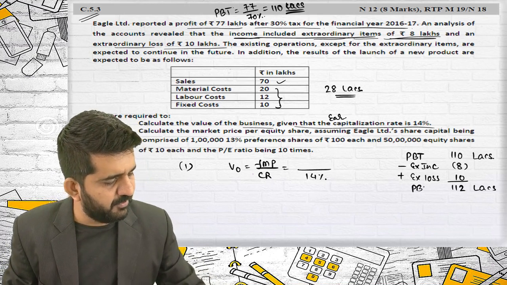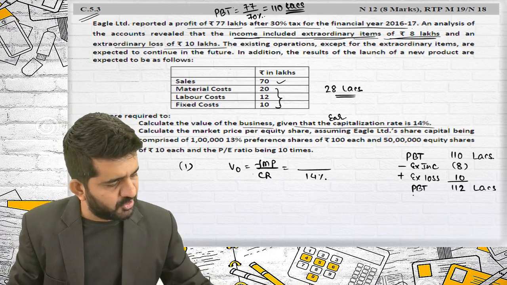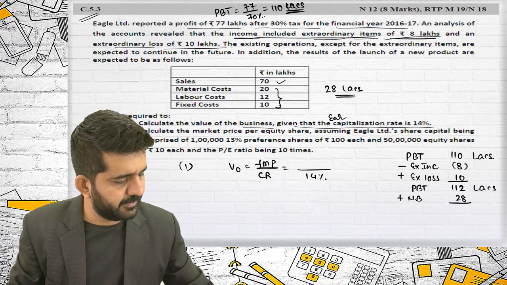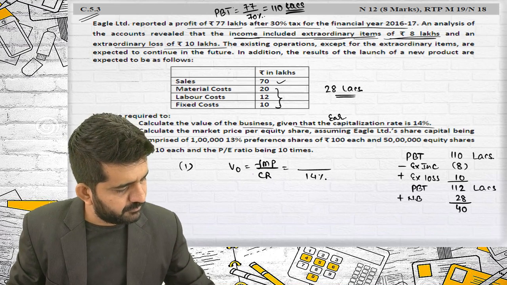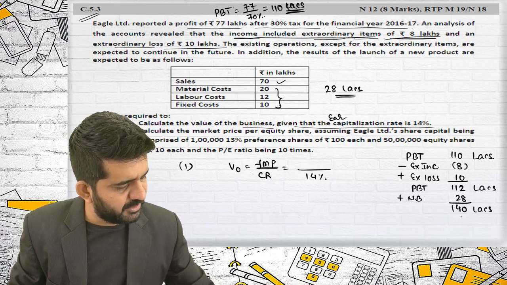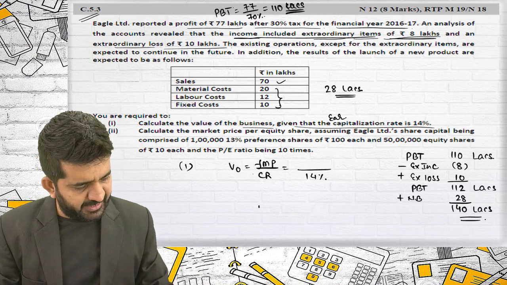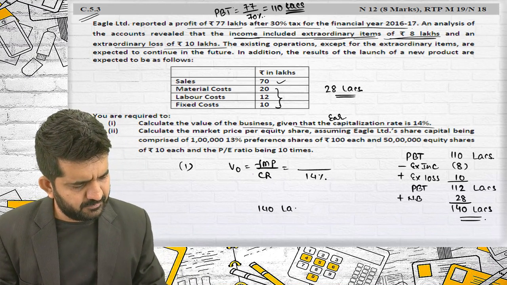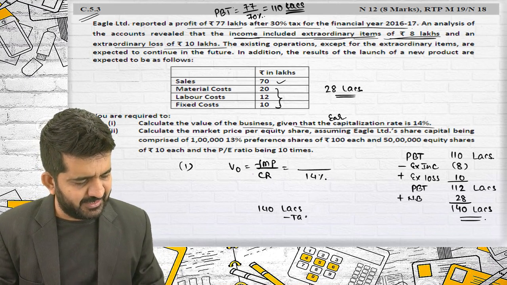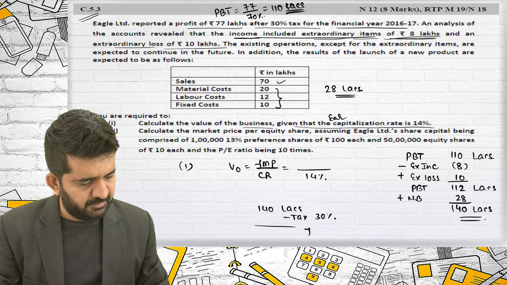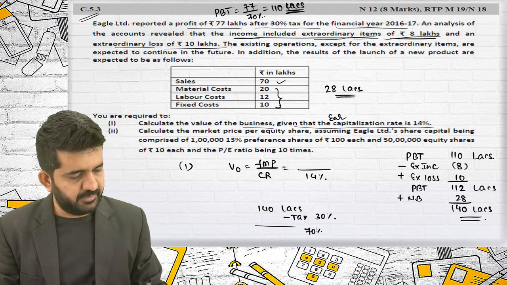Profit before tax of existing business plus new business 28 is 140 lakhs. It is profit before tax. Alright. What will be profit after tax? 140 lakhs minus tax rate of 30%, remaining will be 70%.